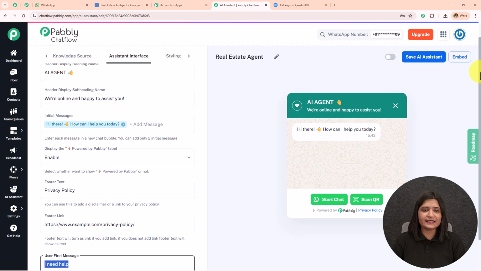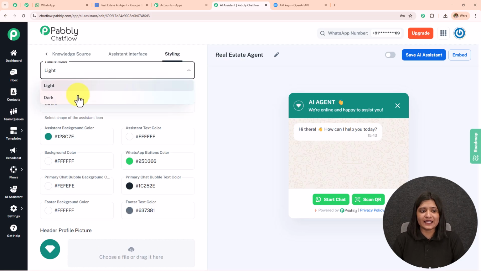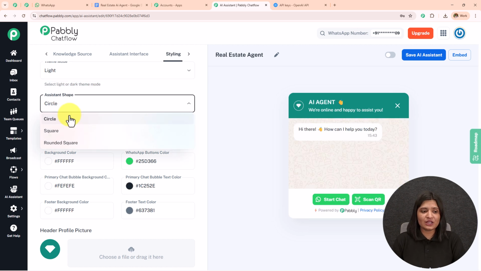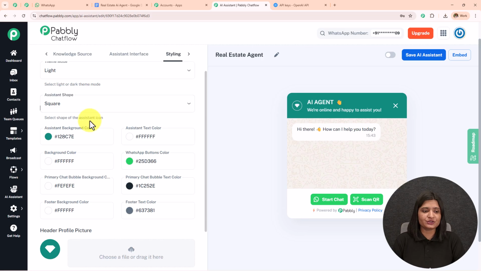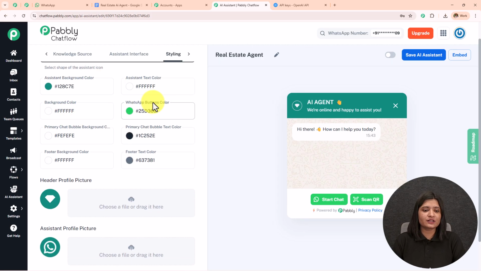Moving on towards the next step, we have the styling. Now over here, I have selected the theme mode as light. You can select dark and it will change. You can also select the assistant shape as circle, square, rounded square. I'm going to keep it as circle. Then we have this background color, text color, button color. You can change this according to your choice and preference. I'm going to keep it as default.